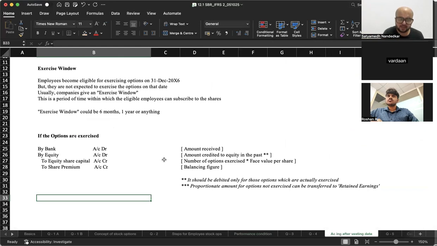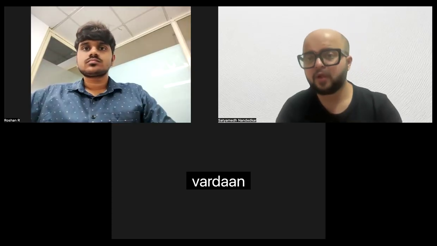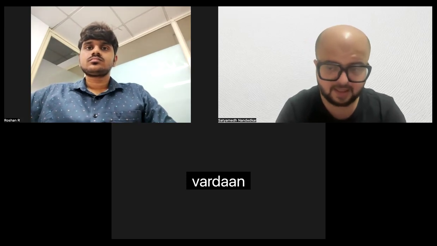And if the options are exercised, then the accounting entry is bank account debit with the amount received from the employees, equity account debit, to share capital, to share premium. Share capital will be credited with number of options exercised into face value. Equity will be debited with amount credited to equity in the past with respect to these shares. Share premium will be your balancing figure. This is the accounting that you do after the exercise date.